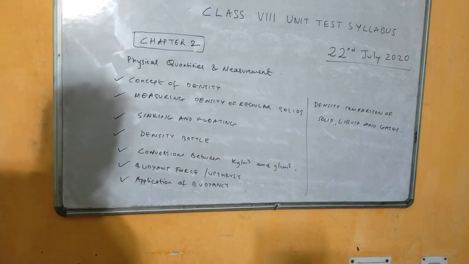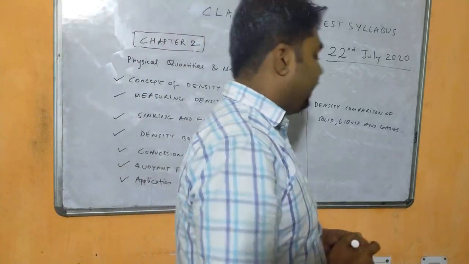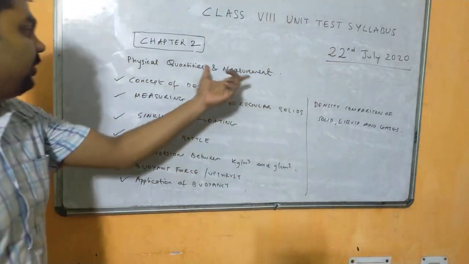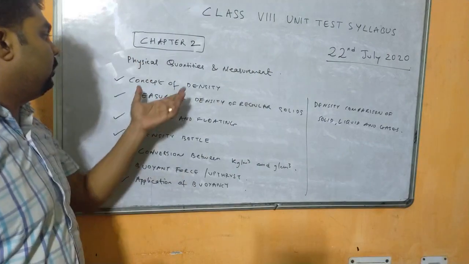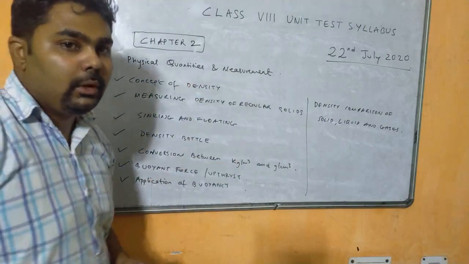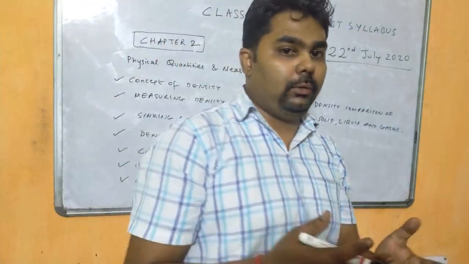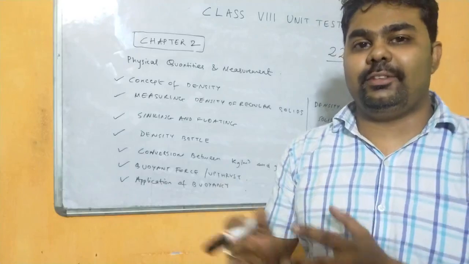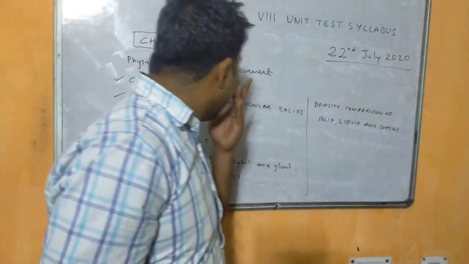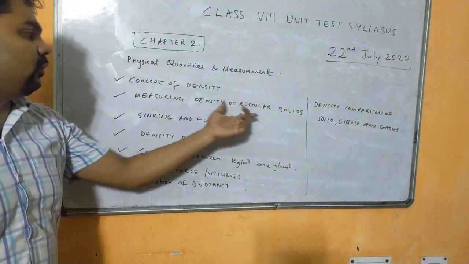Next we have chapter 2, that is physical quantities and measurement. In this chapter you have to focus mainly on the concept of density: the definition of density, the formula for density, its SI unit and its CGS unit. Also we have to go through measuring the density of regular solids.